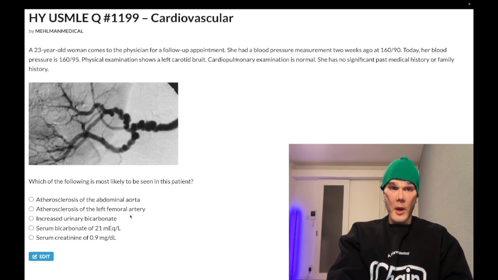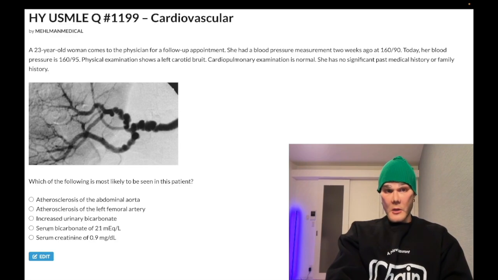Choice C, increased urinary bicarb. A little bit tricky, wrong answer. So if you've got an issue with the renal arteries, you could maybe make the assumption that you would have increased RAS, and that would lead to increased aldosterone, where what's aldosterone going to do? It's going to reabsorb sodium out of the urine. It's going to secrete potassium into the urine. It's going to secrete protons into the urine. So you're making the urine more acidic. If the urine is more acidic, then it's going to be less basic, which means you would have decreased urinary bicarbonate. Choice C, wrong answer.